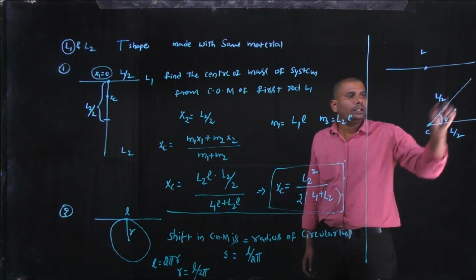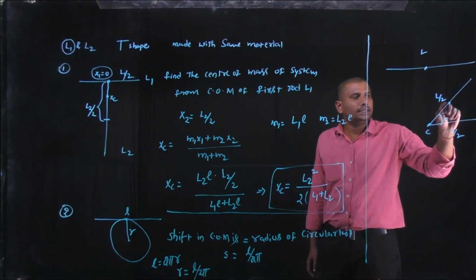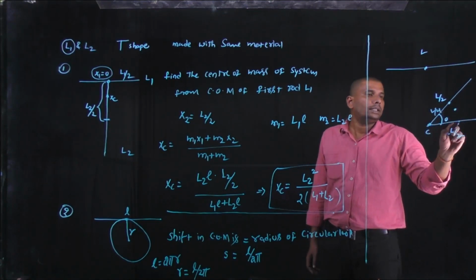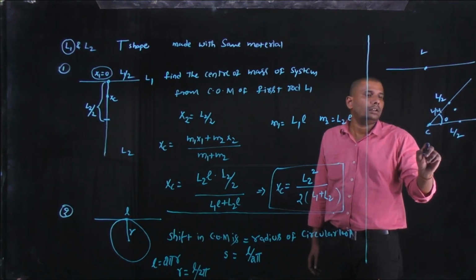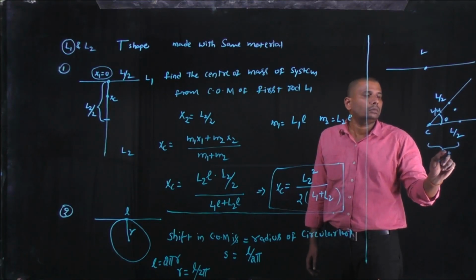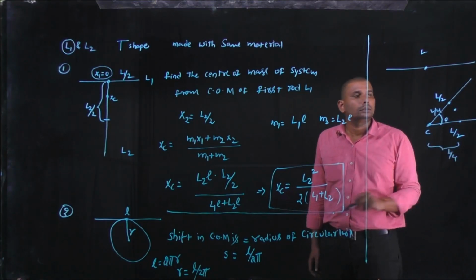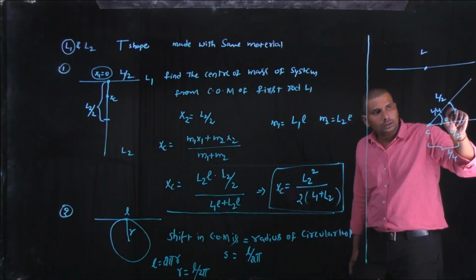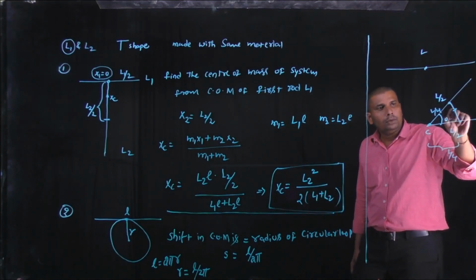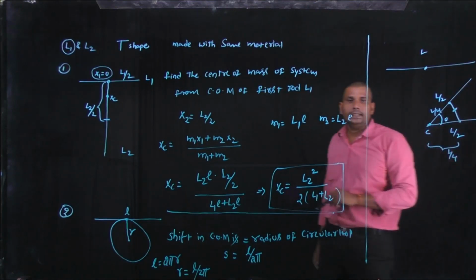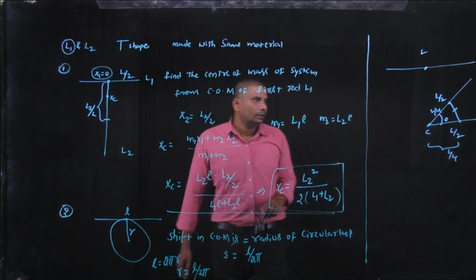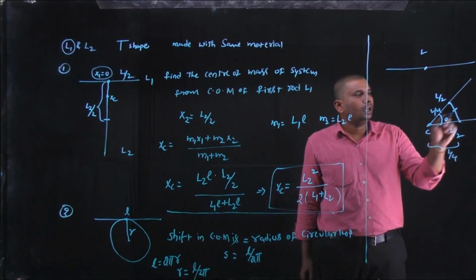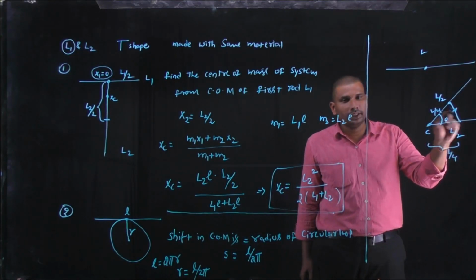For this part the center of mass is at a distance of L by 4, and for this part also the center of mass is at a distance of L by 4. For these two parts the combined center of mass position is here.